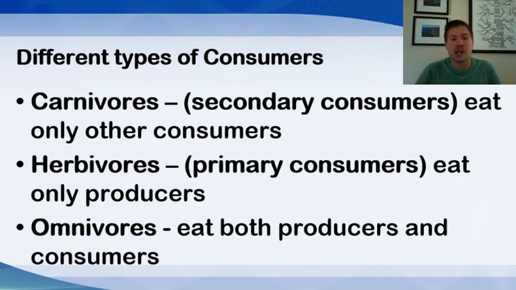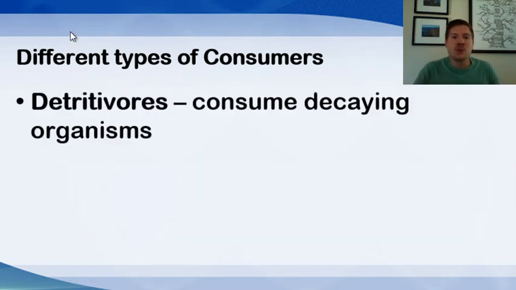And omnivores, omni means both. They eat both producers and consumers. So humans are an omnivore along with some other groups. Two more types of consumers you might not be as familiar with. Detritivores. Detritivores consume decaying organisms. So this is organisms that actually eat things that have died.